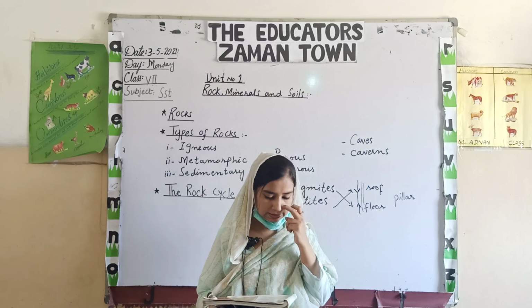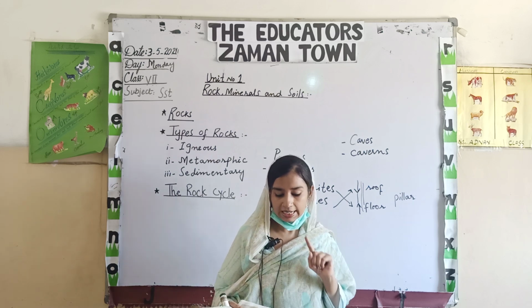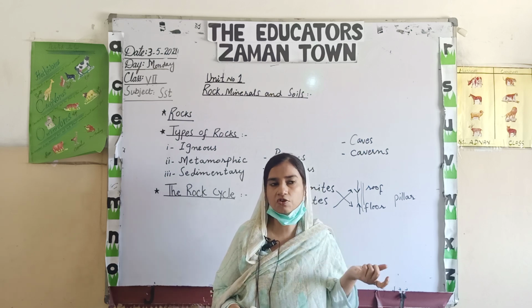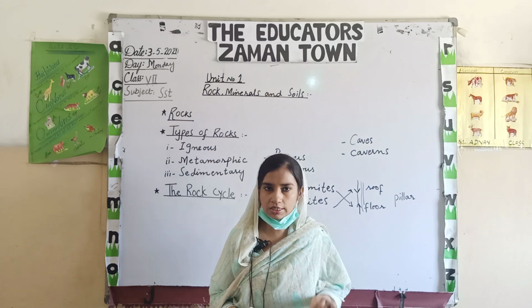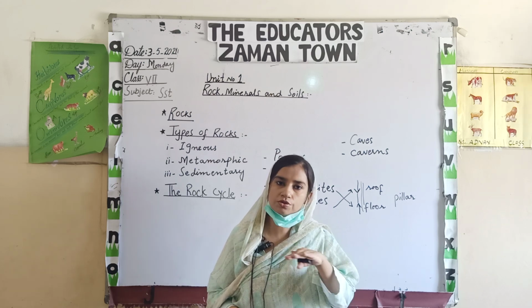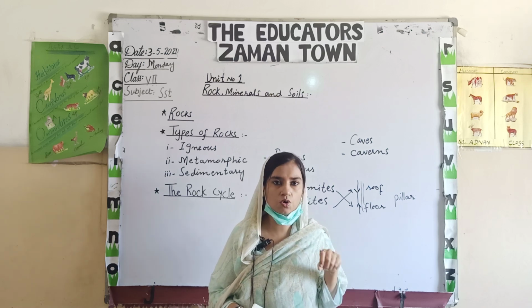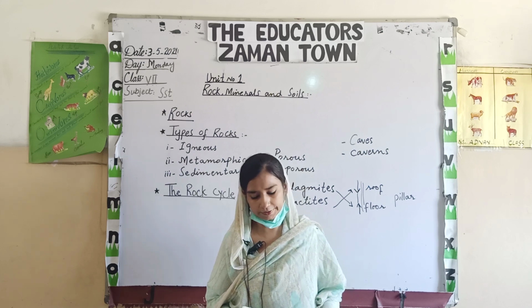Fine. There is another term, that is pumice. What is pumice? It is the lava that is thrown out of a volcanic explosion. And what is the characteristic of pumice? That it is very light in weight, the only type of rock that floats on the surface of water. But when the pores present in these rocks fill with water, definitely they sink in water, right?